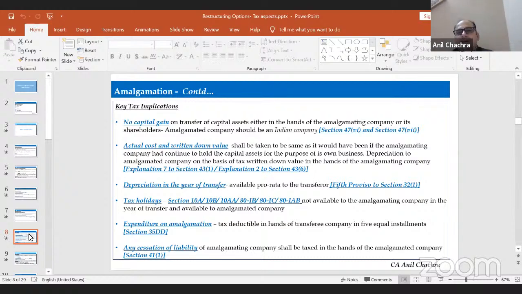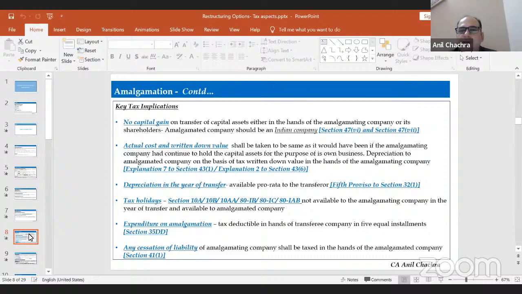Now, what are the other tax implications? As and when the amalgamation happens, all the property will get transferred from the amalgamating company to the amalgamated company. As far as the assets and the block of assets are concerned, suppose you have written down value assets, you are going to transfer all the assets to the transferee company. Whatever cost appears in the books of the transferor company will be treated as the WDV or the actual cost in the hands of the transferee company, as per explanation 7 to section 43 subsection 1 and explanation 2 to section 43.6.